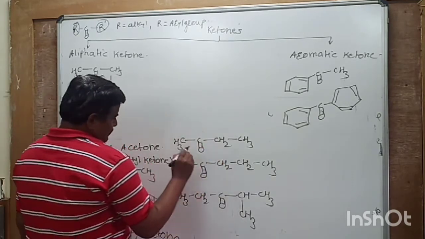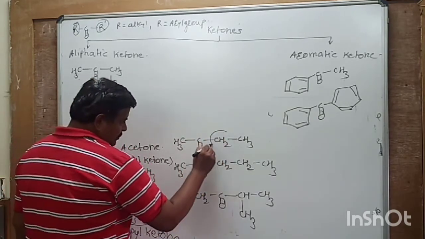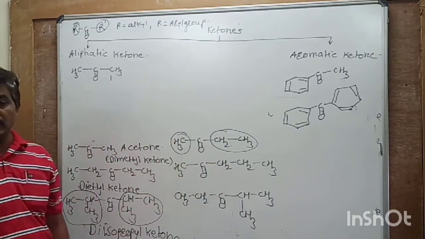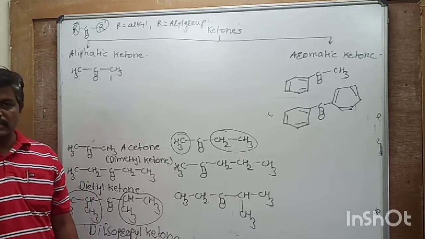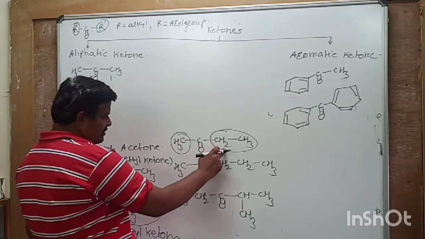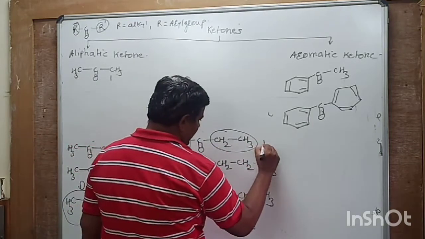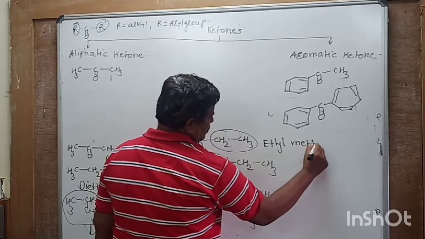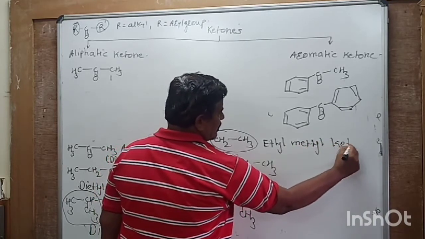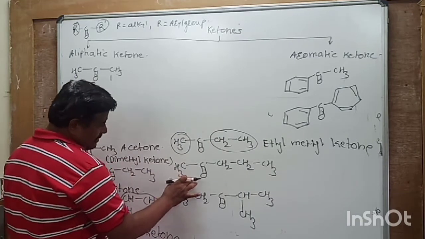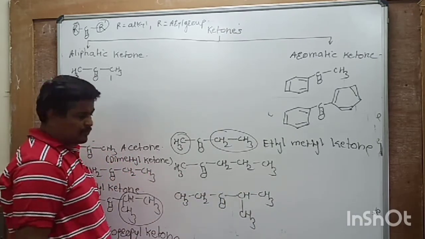In this case, the carbonyl carbon has two different alkyl groups. Then these are arranged alphabetically. This is ethyl, this is methyl. So we can write ethyl methyl ketone. Then this is again methyl and n-propyl. Which comes first?